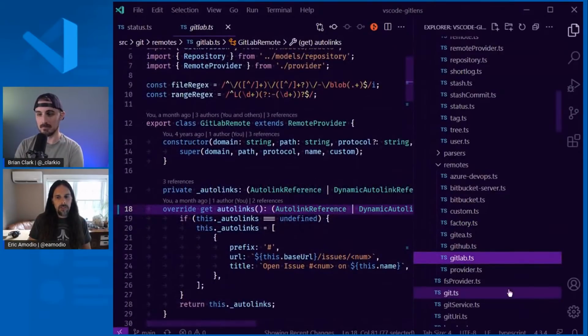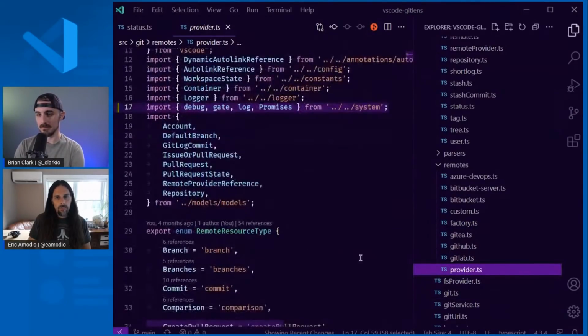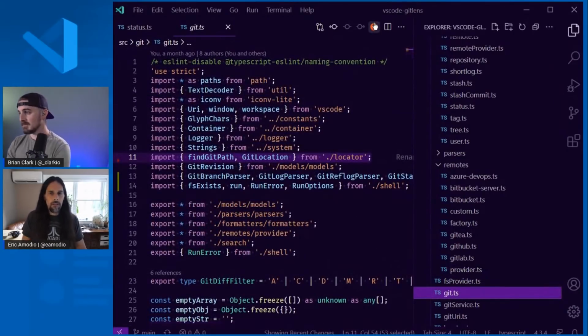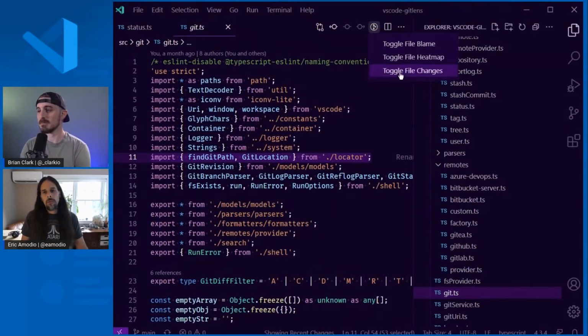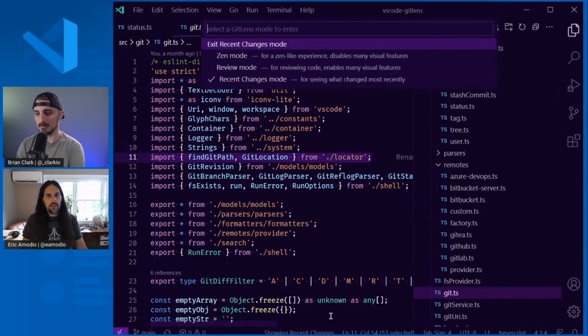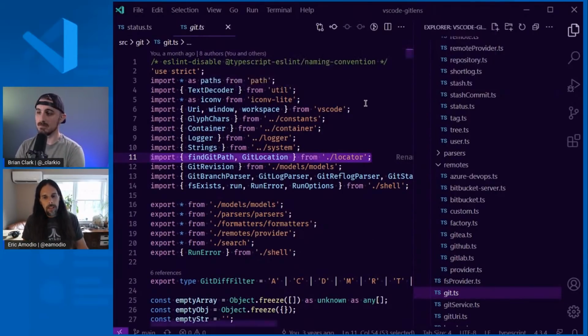So now every file I navigate to will show the recent changes on that file. So it automatically turns that annotation on for me. And you can control, maybe I want blame on all the time, or the file changes or heat map. You can turn those on as well. And so that's just a simple way of having profiles.